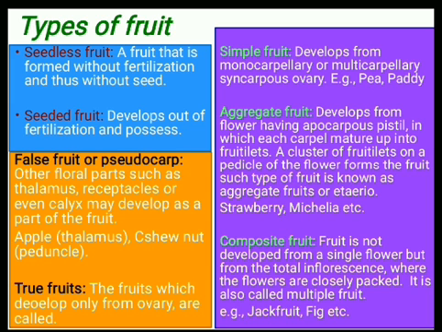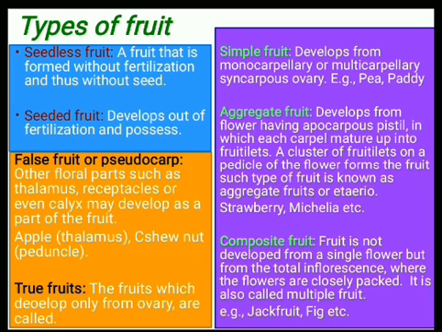Now the second type of classification: fruits are divided into two types. One is the false fruit or pseudocarp, another one is the true fruit. During the discussion of fruit formation, we have just learned that fertilization is the stimulus that helps in the conversion of the ovary into fruit.